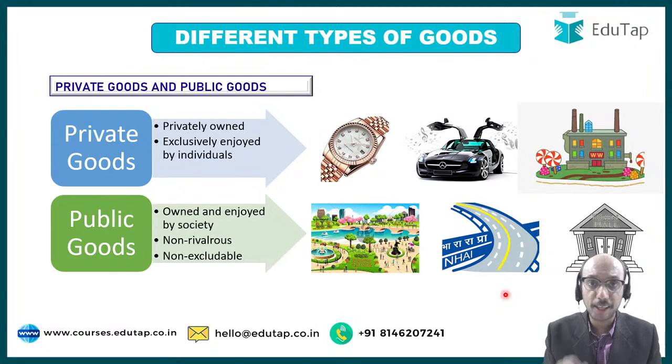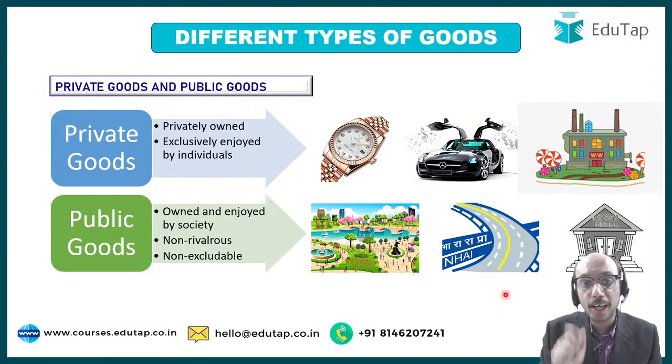Let us say income tax or corporate tax. I'm talking about the direct taxes, the major chunk of taxes. So how many of us have paid? A very small section of society has paid taxes to the government of India. So does that mean that the government of India will protect only those citizens who have paid taxes and will not protect those citizens who have not paid taxes? No. That means that those who have not paid taxes will also get the protection of defense services, which is basically a public good. So there is a free rider problem.